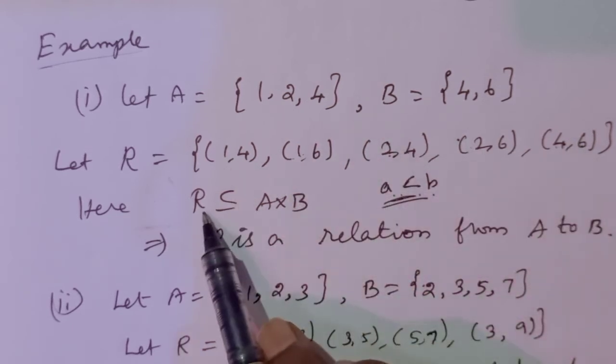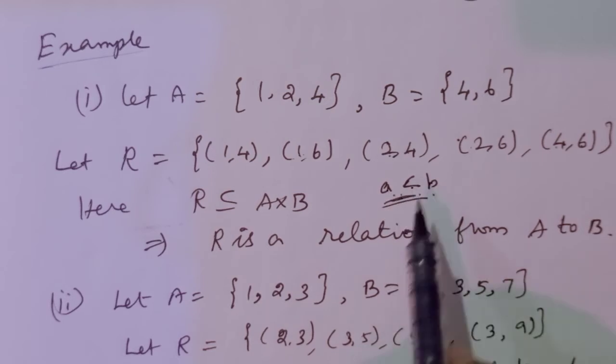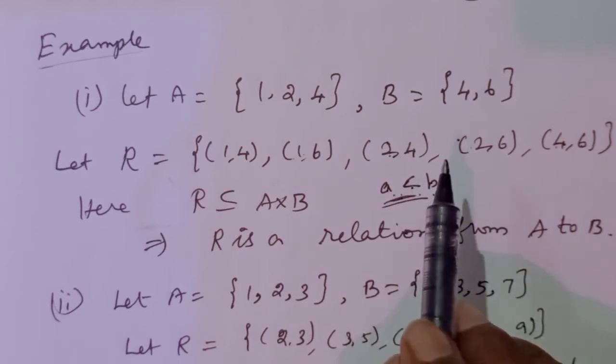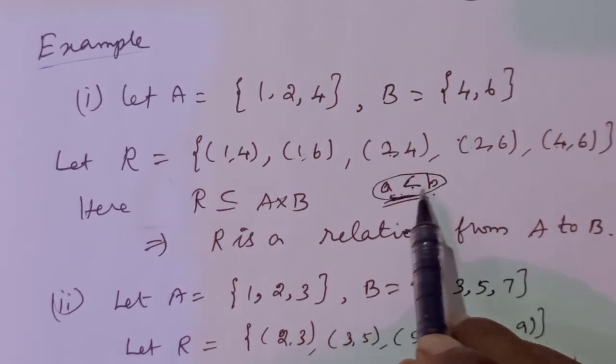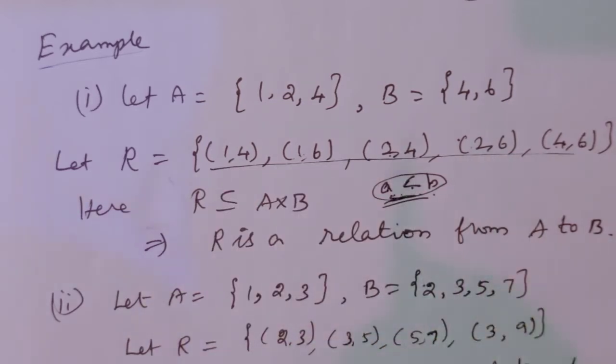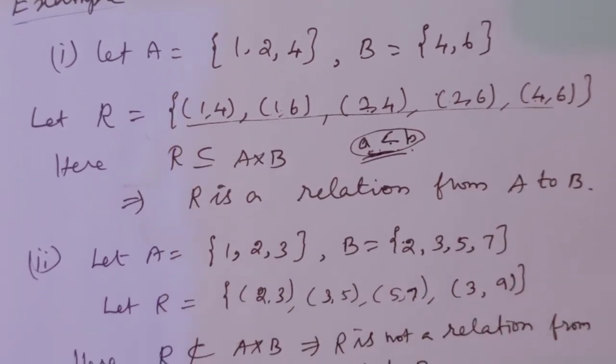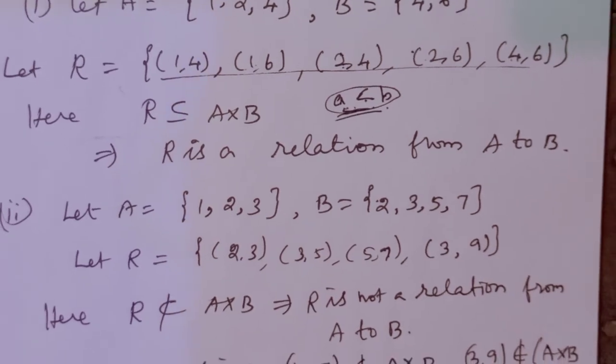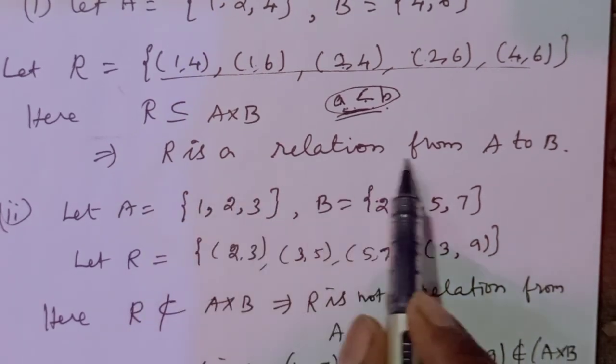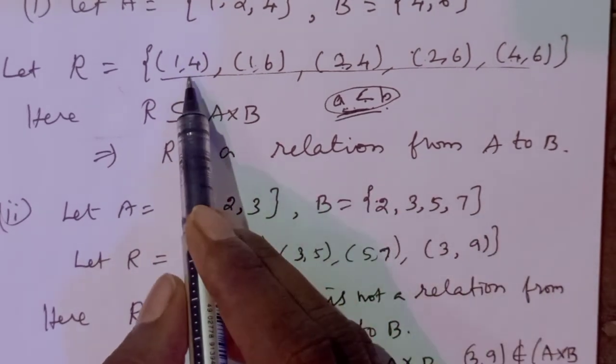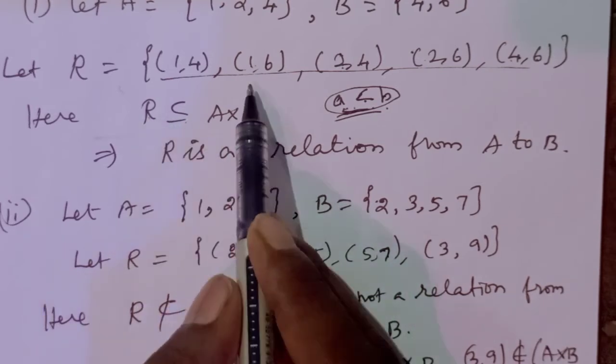Here the relation R is a less than b. Sometimes there is no need to define it like this; directly we can write the elements in the set. This implies R is a relation from A to B, because R is a subset of A × B.